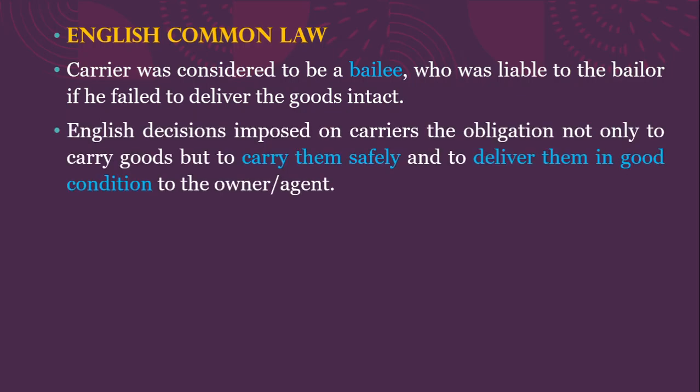So it is not the delivery part alone that requires importance. The mode of delivering, the mode of carrying, the way you deliver, all these things acquire importance when it comes to English common law. And we know that under English common law there is nothing written. Everything has evolved through English decisions and judicial pronouncements.